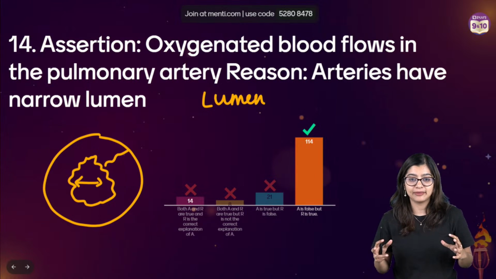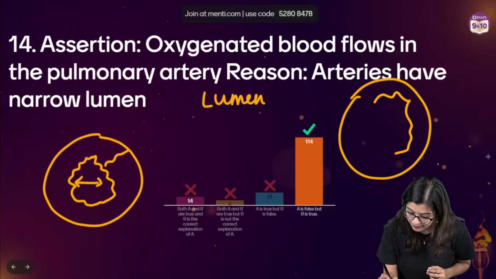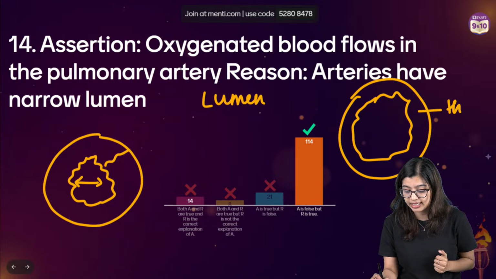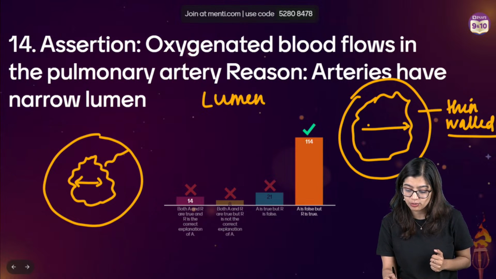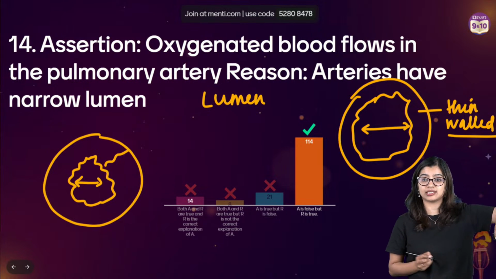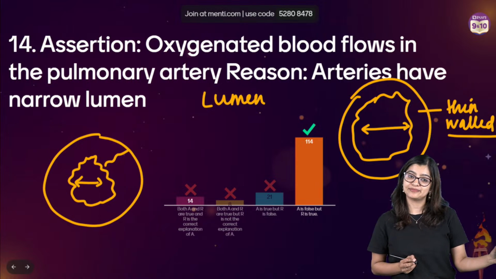It is not very big. On the other hand, veins are thin-walled, which means that their lumen is wider. So are we all clear between what is lumen and what is thick wall, thin wall? Are you all clear?